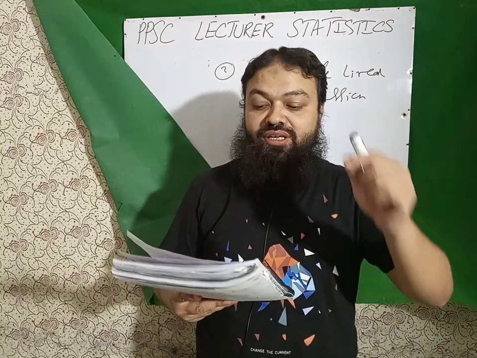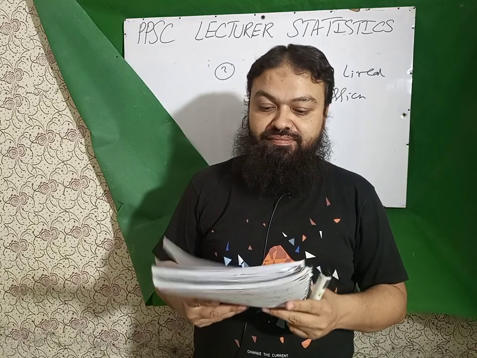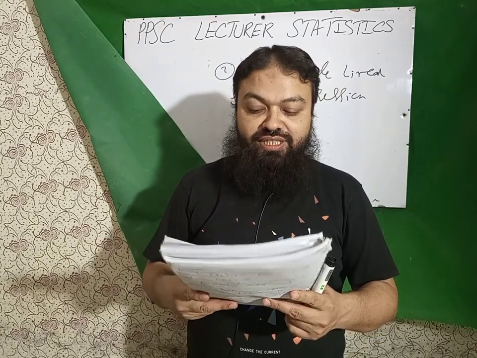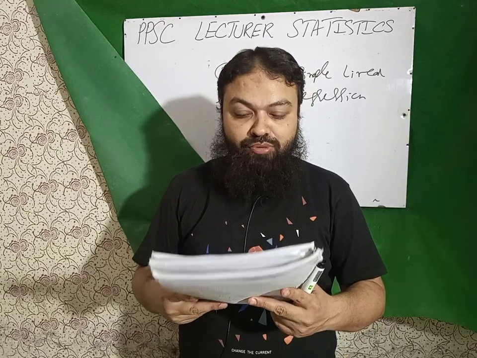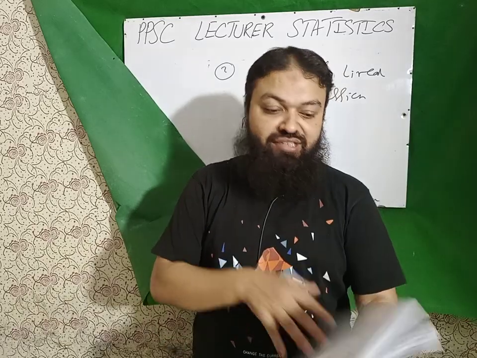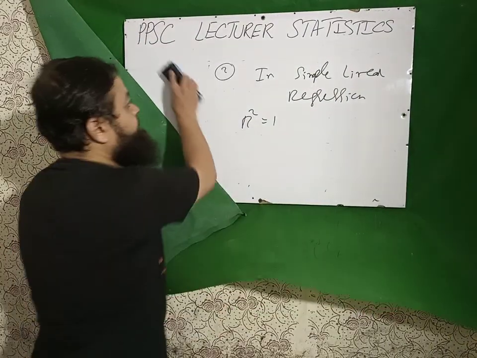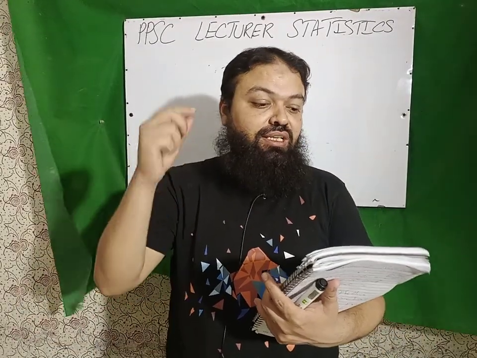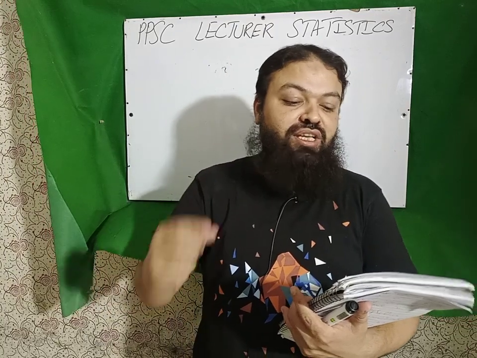It is non-sampling error. Next question is, if null or alternative hypotheses are composite, which method is used? We use the generalized likelihood method. Next question is the Durbin rank method. I am not talking about Durbin-Watson. Durbin rank method is used to balance the incomplete block design.